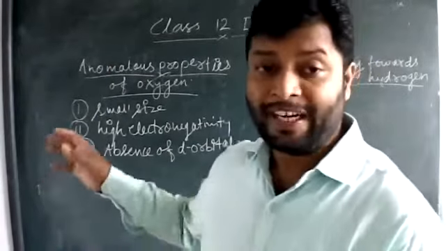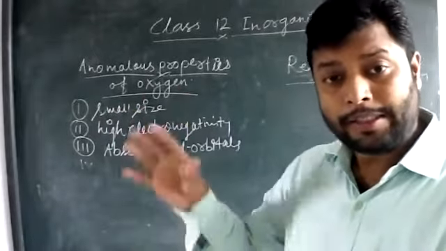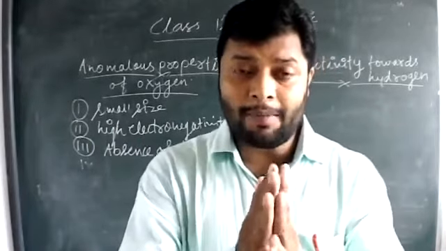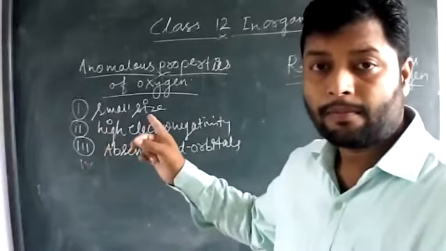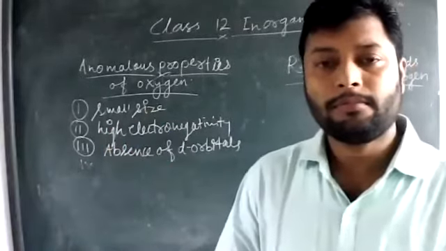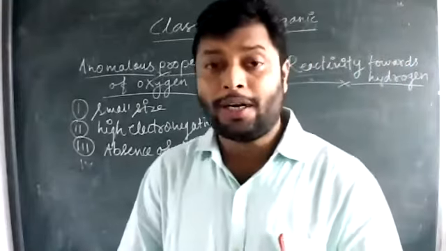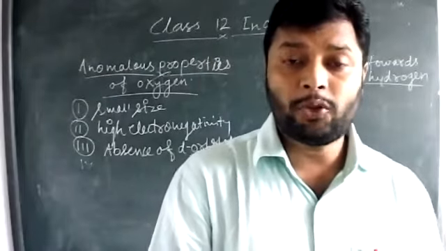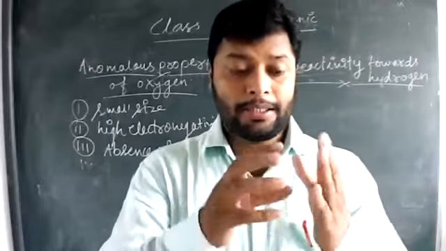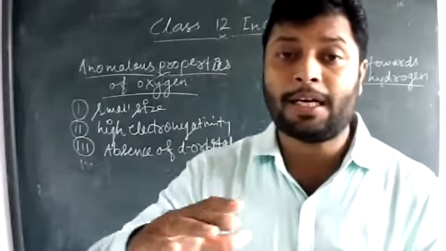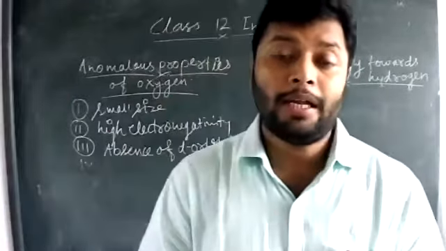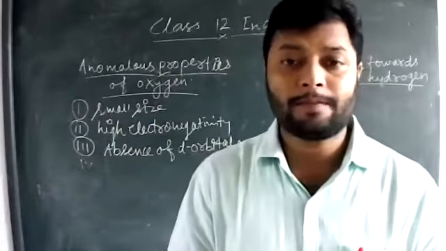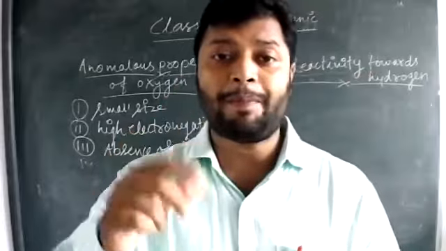So these are some anomalous behaviors of oxygen. The same anomalous behavior was in the case of nitrogen also. Anomalous behavior always depends upon the same reasons. So whenever you learn the anomalous behavior of oxygen or nitrogen or chlorine, you have to be ready for that. They have some properties which are not shown by the other members of the group, like oxidation number, covalency, bonding nature, hybridization nature, and bond nature like p pi, d pi, p pi.